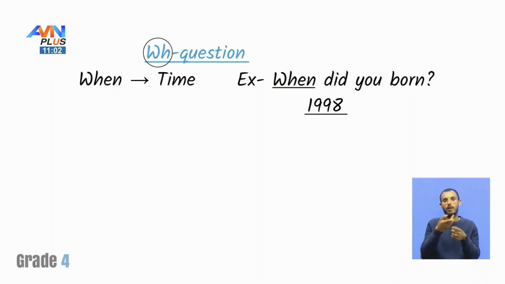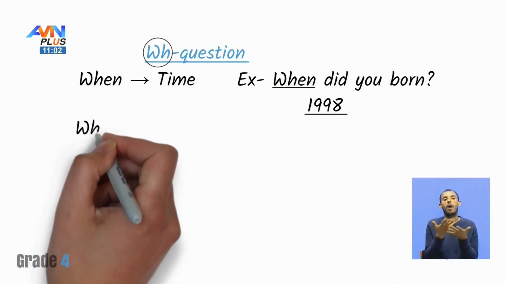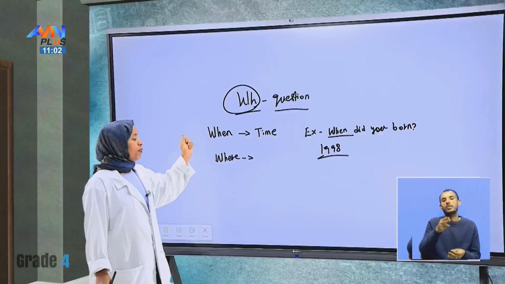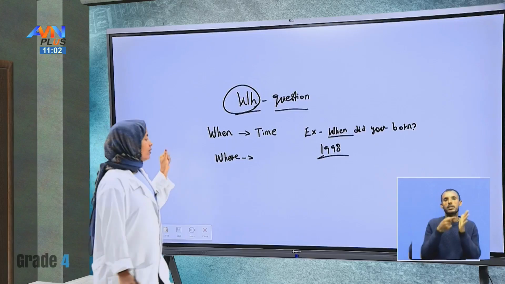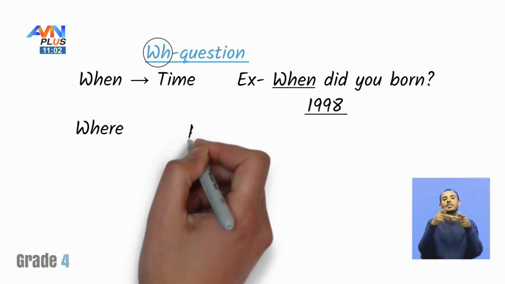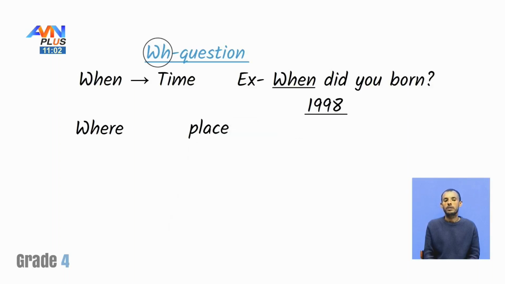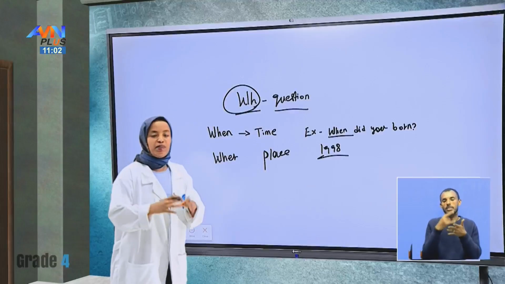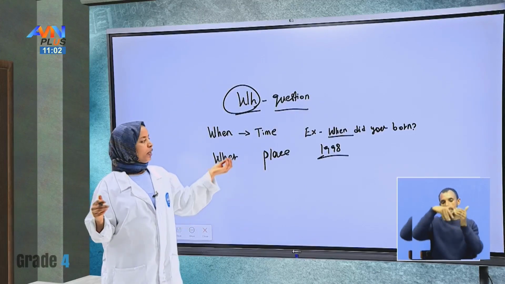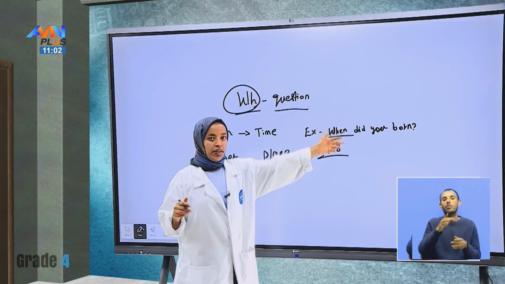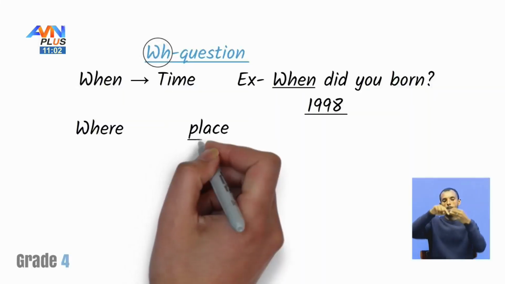The next one is where. Like when, this is also a WH question word, but this shows a place. It can be a specific place, or maybe a general place. For example, where did you born? It's all about the place.